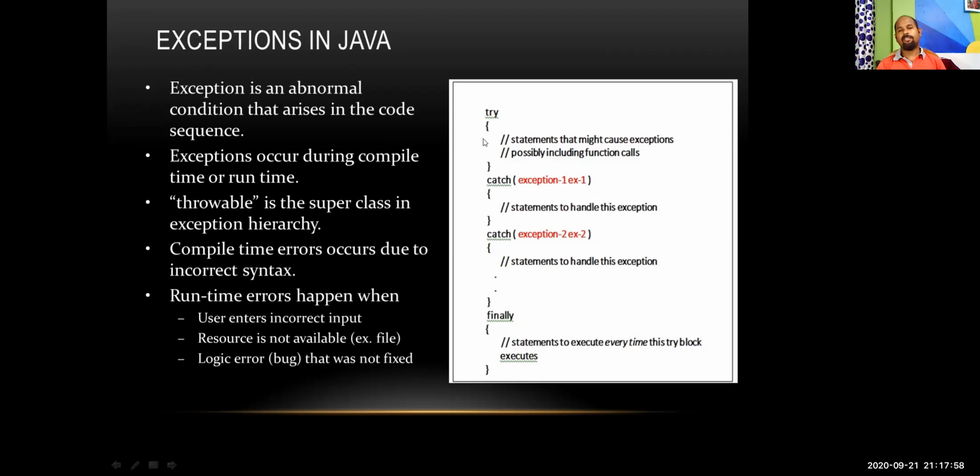So in the exceptions, there are 3 parts. One is the try portion. This is the try portion. Then we have the catch. That means when some error occurs in the try portion, then automatically the first exception will be called and executed. There may be a number of catch statements: exception 1, exception 2, exception 3, like that. And this is the final exception. From the final exception, actually it executes with all the exceptions. So that is the fashion.